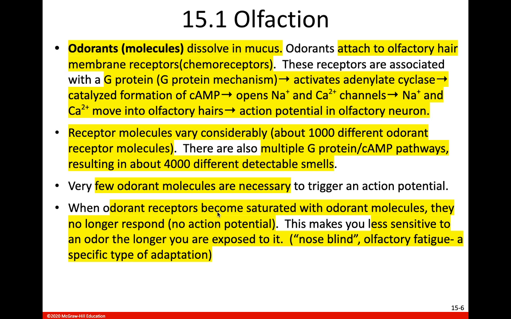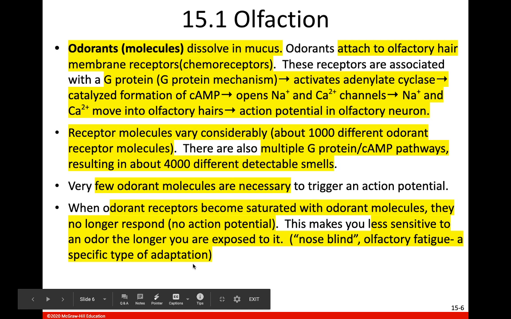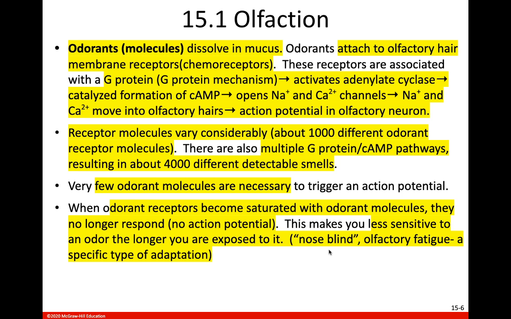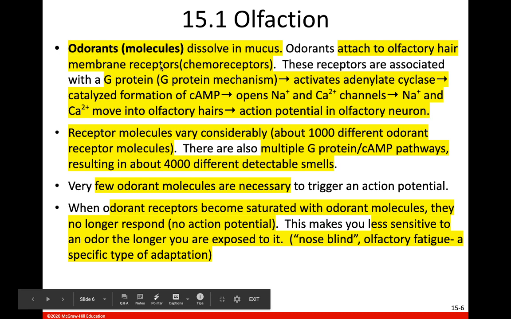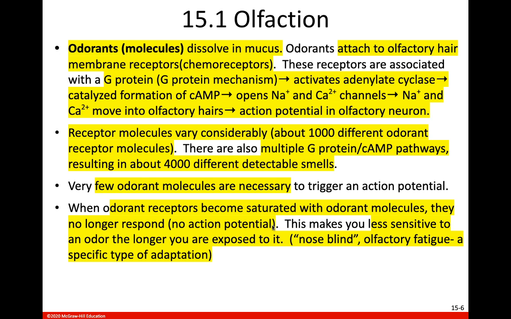Something that we talked about yesterday when we talked about adaptation. An example of adaptation is olfactory fatigue, or we call that being nose blind. Basically, how this adaptation occurs is that those odorant receptors on those olfactory hairs, those cilia, will become saturated with odorant molecules. This means that all the receptor molecules are full of odorant molecules.